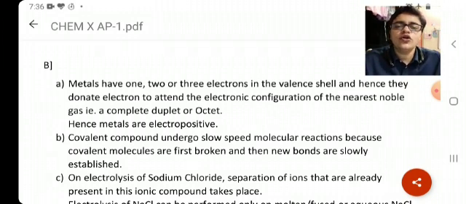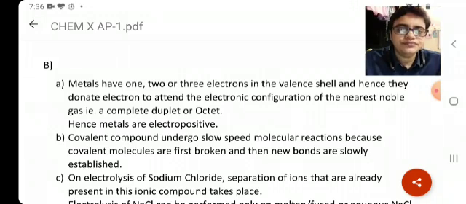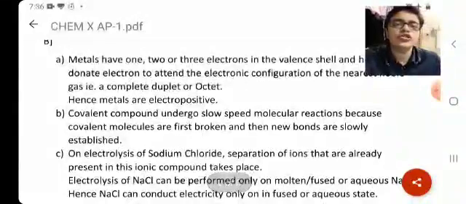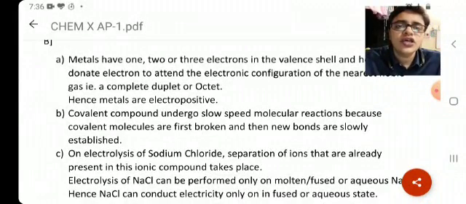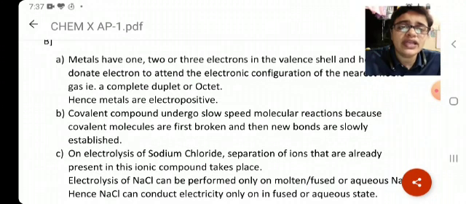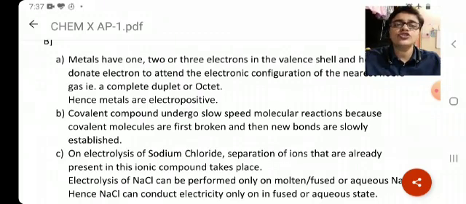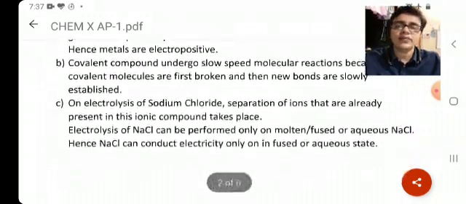Covalent compounds undergo slow speed molecular reaction. The answer is going to be covalent compounds undergo slow speed molecular reaction because covalent molecules are first broken and then new bonds are slowly established. So एक चीज़ याद रखना that while writing this answer, 2 points are very important. First broken and new bonds are formed. Fine. If you have written these 2 points, then you deserve 1 mark.